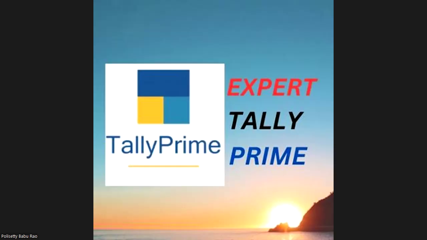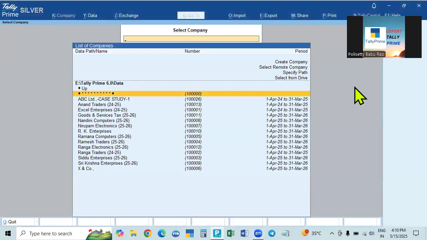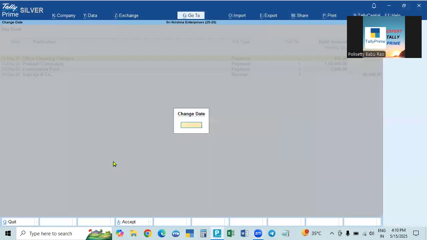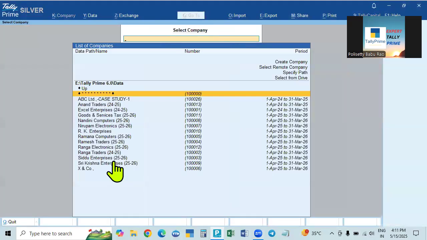Okay, now we will enter into the topic. Today's topic is backup and restore of company data. We will know what is meant by backup and what is meant by restore, and how to implement that in the books. See here, every time we create many companies, and in every company we make the entries. So you will have a lot of data in every company.